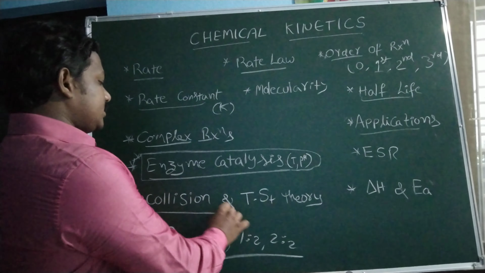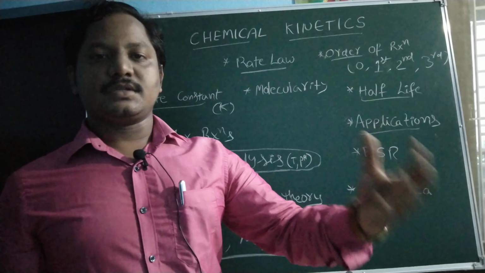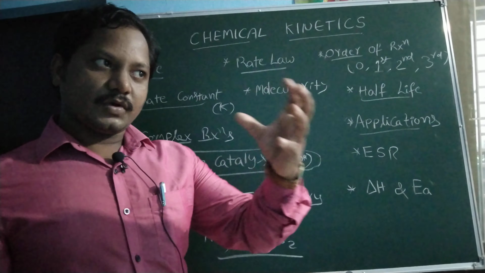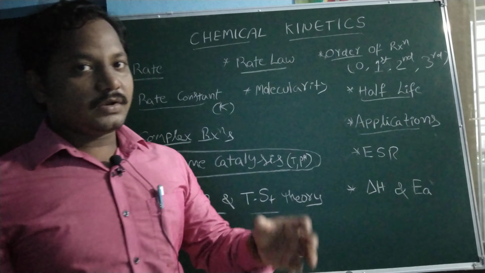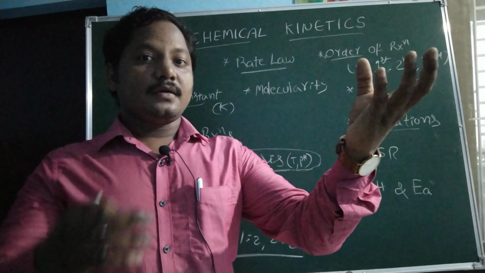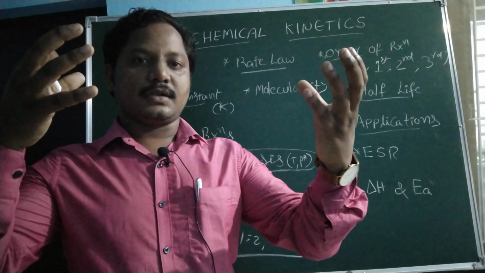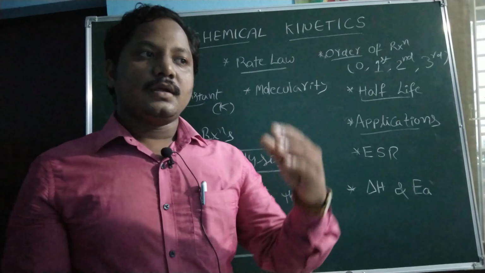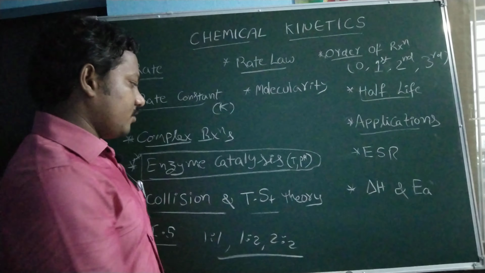Then collision theory. For example, activation energy is determined based on collision theory. And then what is modified collision theory? You have to focus on collision theory, modified collision theory. And then transition state theory. If you look at transition state theory, there is an equilibrium existing between reactant and activated complex. So this is explained by transition state theory. In that, linear transition state theory is there and non-linear transition state theory is also there. You have to focus on that.